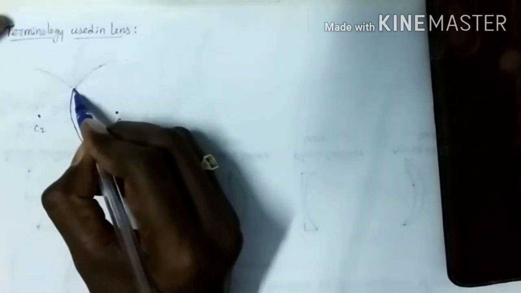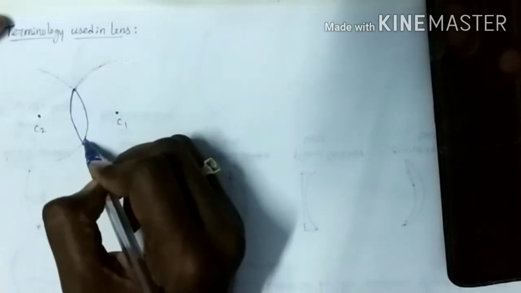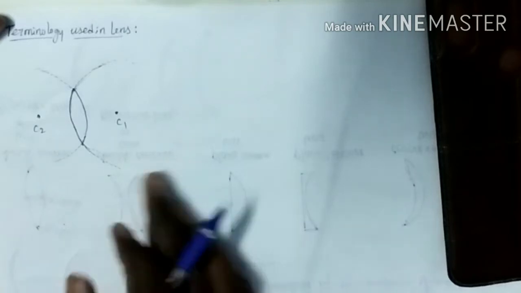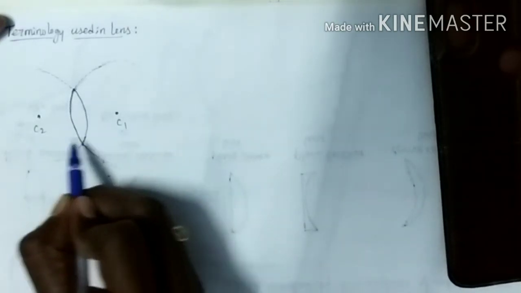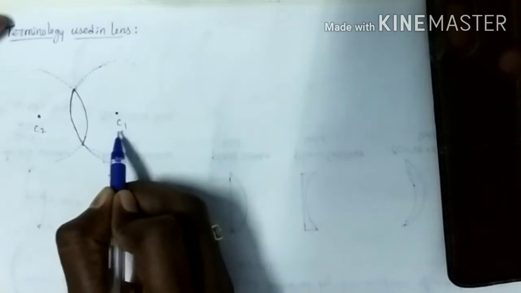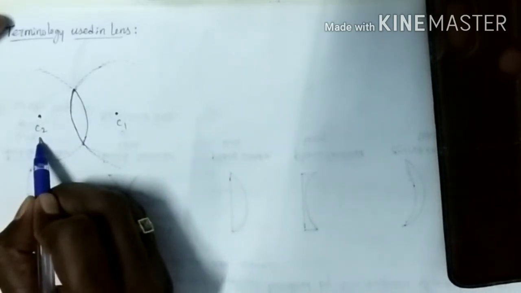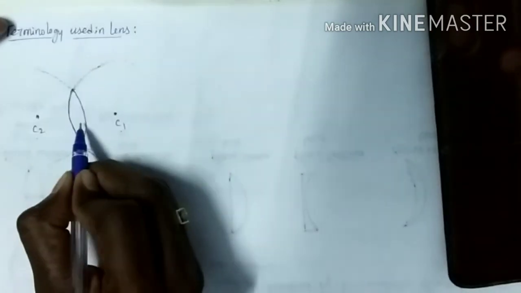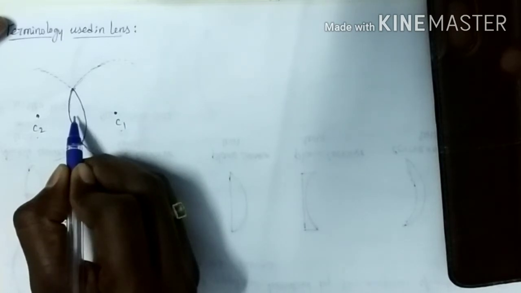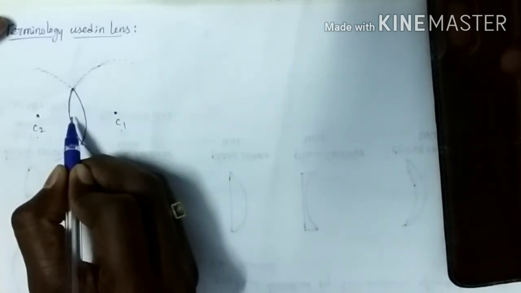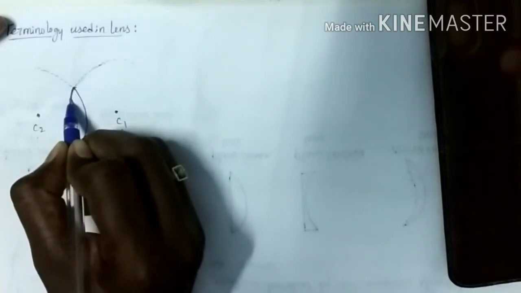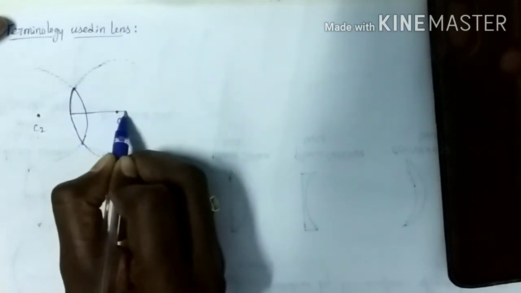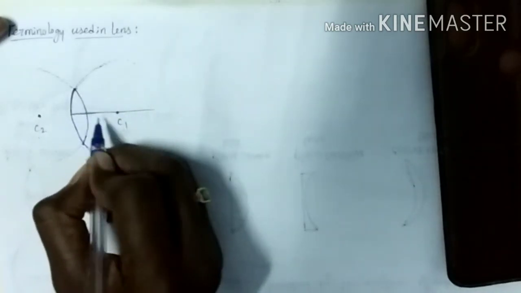In the lens we have two curved surfaces, so there are two centers of curvature. The center of curvature is represented with the letter C, here C1 and C2. The distance between the curved surface and the center of curvature we call the radius of curvature.